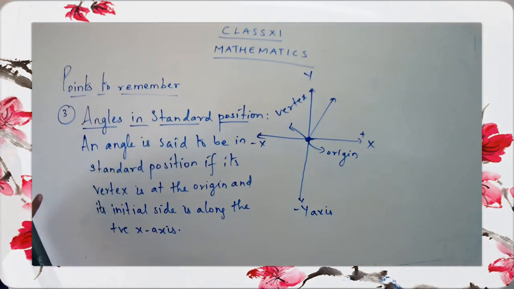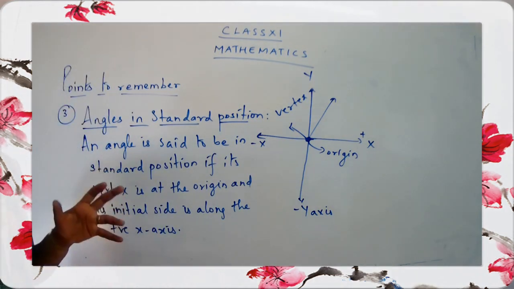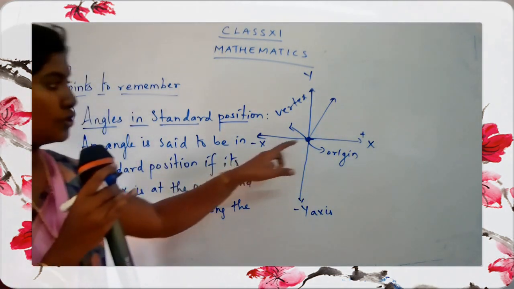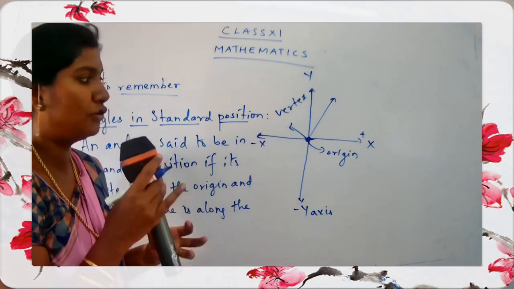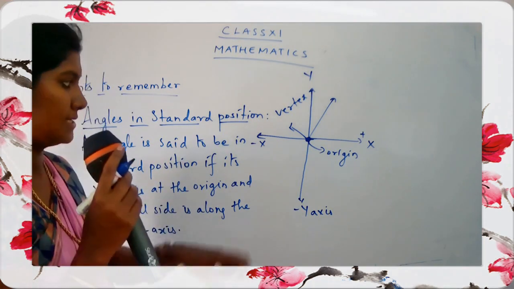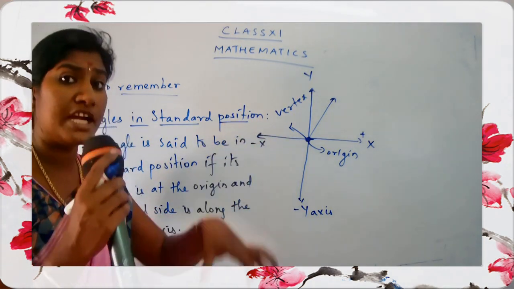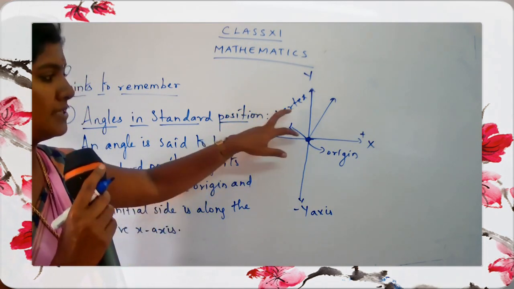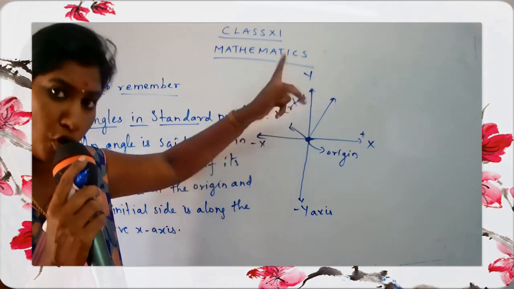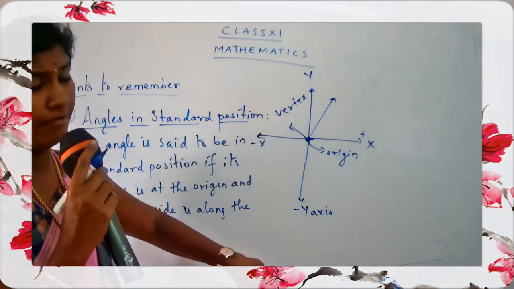I hope you are clear with the different types of axes. The x-axis which has the positive values is called the positive x-axis. The x-axis which contains the negative values is called the negative x-axis. Similarly, you can define the positive y-axis and negative y-axis.